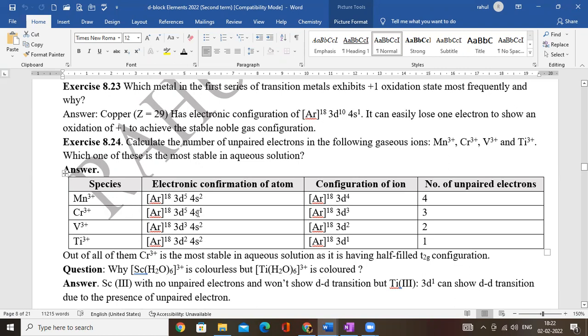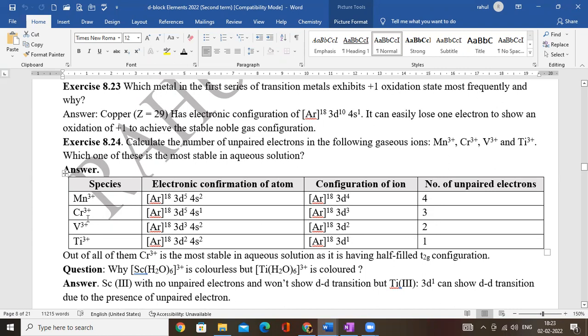Chromium 3 positive, 3d5 4s1, this is the configuration of chromium. Chromium 3 positive means what? 1 from here and 2 from here. So 3d3, 3 unpaired electrons. Vanadium 3 positive means, this is the vanadium configuration, 2 from here, 1 from here. So 3d2 configuration, 2 unpaired electrons. And titanium, of course, will have 3d1, so 1 unpaired electron.